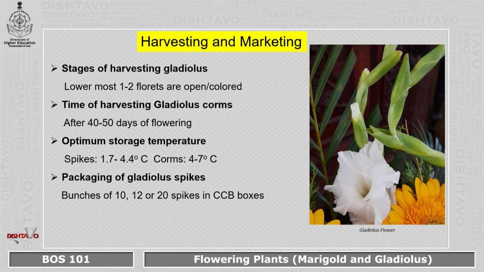Then finally, the packaging of the gladiolus spikes that are harvested is done in bunches. The bunches can be of 10 or 12 or even 20 spikes in corrugated boxes which are used for marketing, so that these flowers are marketed in a safe way.